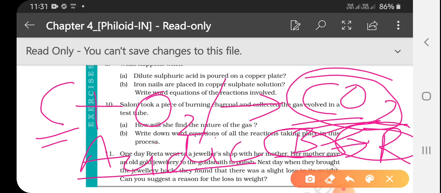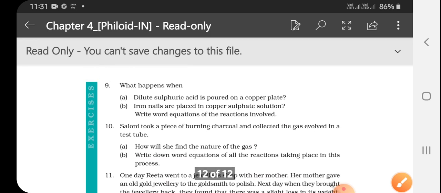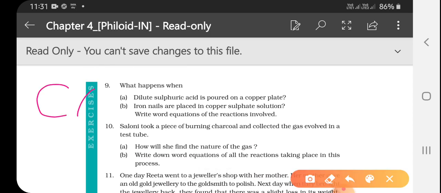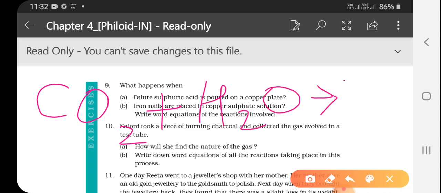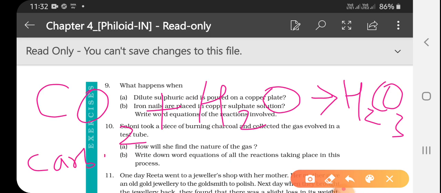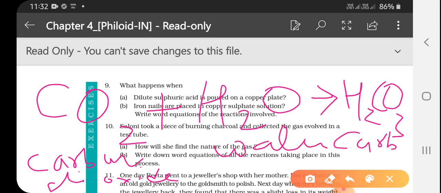So that also you can write: carbon dioxide plus water forms H2CO3, that is, carbon dioxide plus water gives carbonic acid.